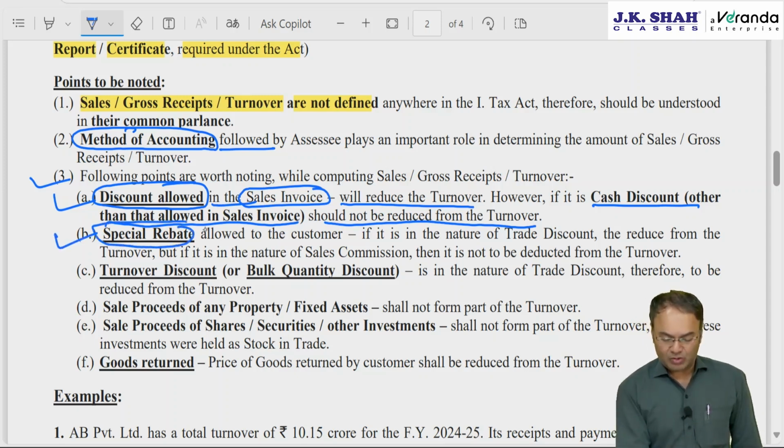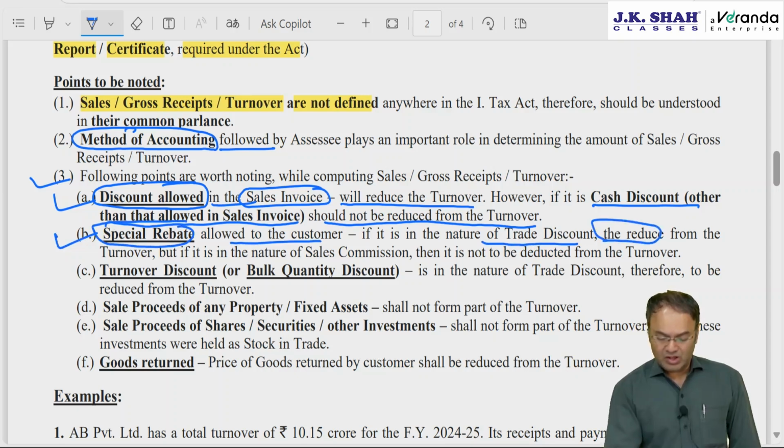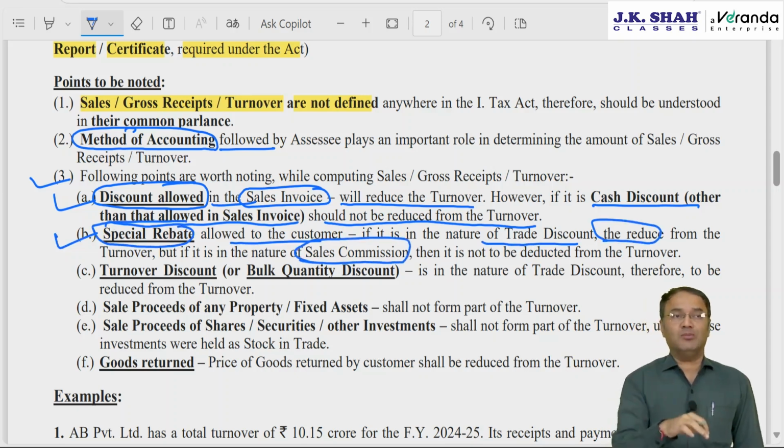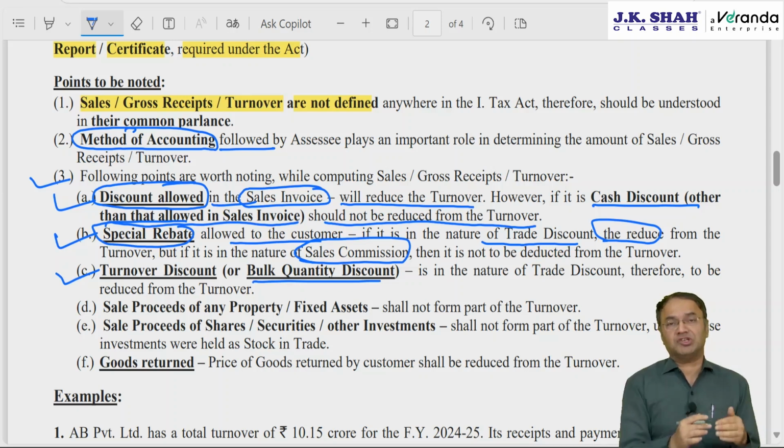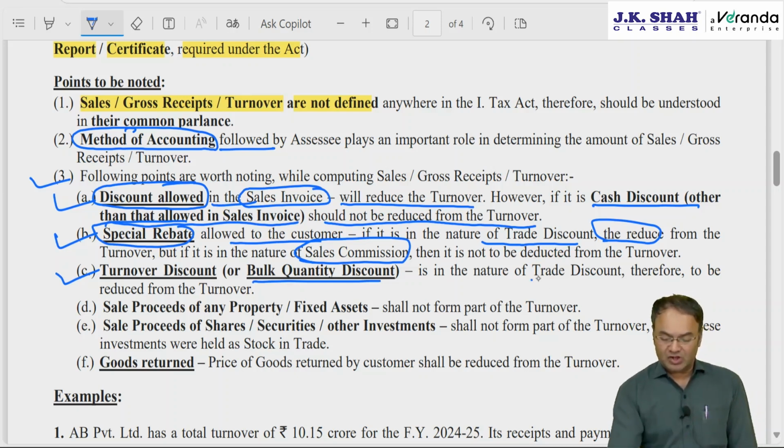Special rebate allowed to the customer. If it is in the nature of trade discount, then reduce it. If it is in the nature of sales commission, then don't reduce it. Sales commission you debit, you expense it out, you debit to P&L separately. Turnover discount, that is bulk quantity discount. Somebody purchases in a bulk quantity, then you are offering some discount. Then it is in the nature of trade discount, therefore it is to be reduced.